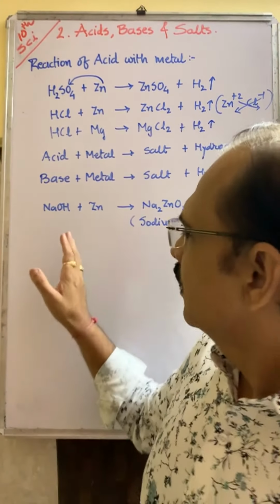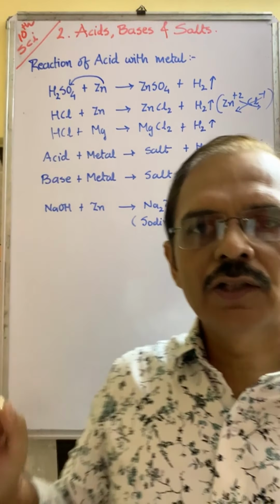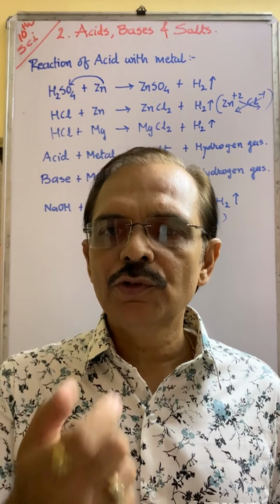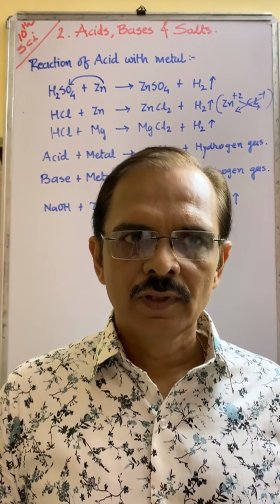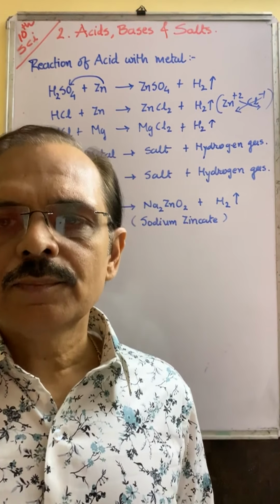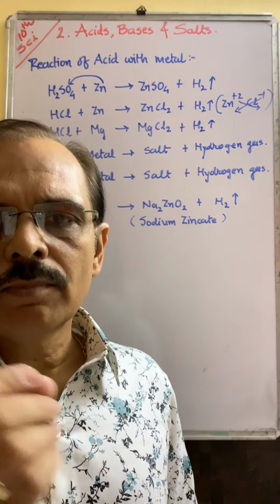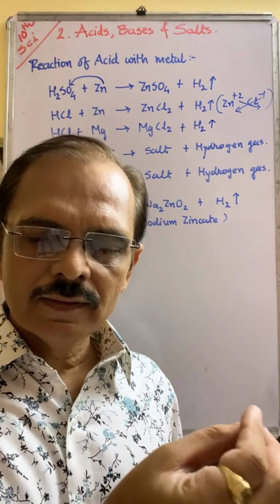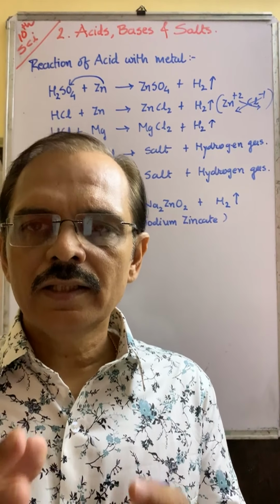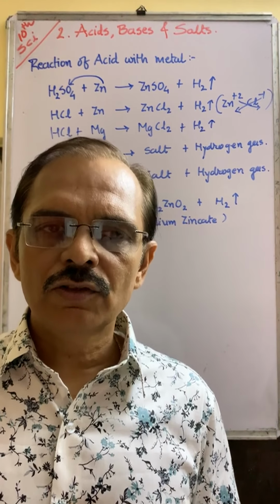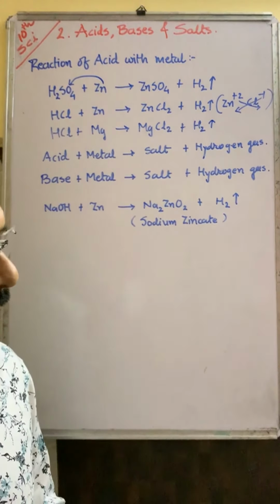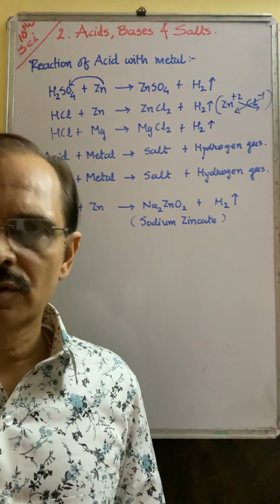See, for this, if you have a textbook, then you can see figure 2.1. If you want to check whether the gas produced is hydrogen gas or not, if you want to verify that, then please light up a candle and place this candle or burning splinter at the mouth of this test tube which contains hydrogen gas. Then you can hear a pop sound, because hydrogen gas burns with a pop sound. Okay, see figure 2.1 in your textbook.